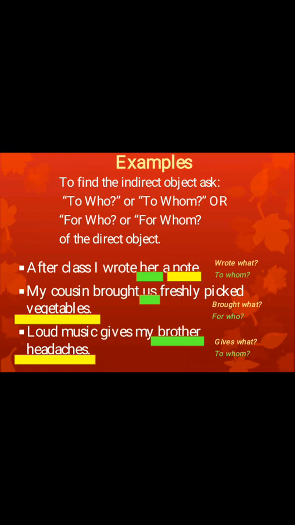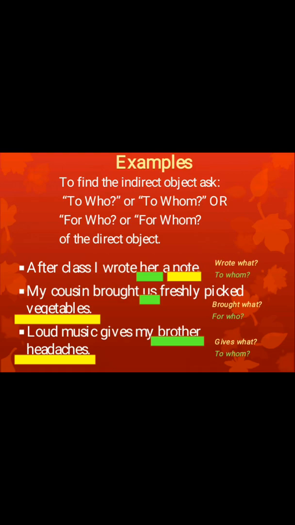In the next sentence, my cousin brought us freshly picked vegetables. So my cousin brought what? The answer would be vegetables, and vegetables would be the direct object. And if we ask, my cousin brought for whom, the answer would be for us. So here us would be the indirect object.